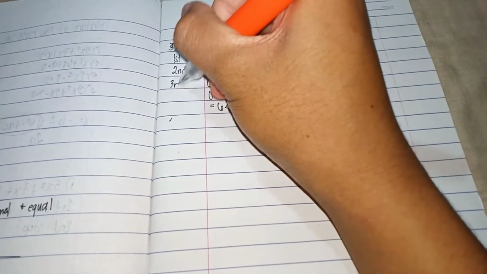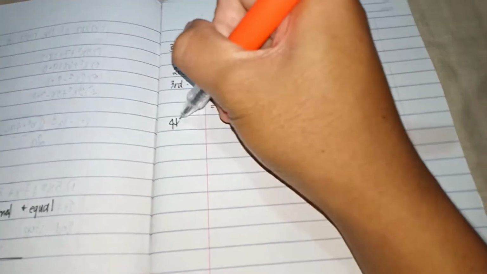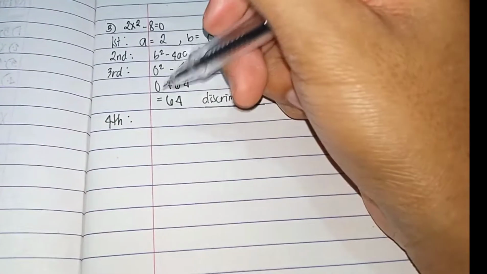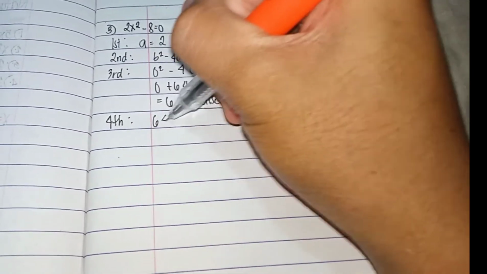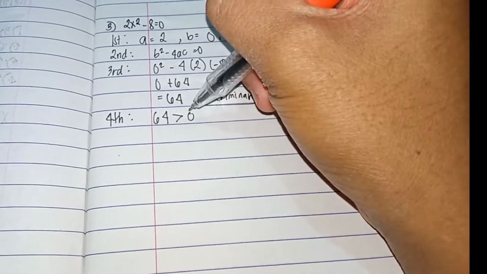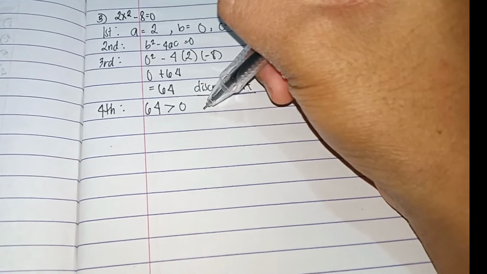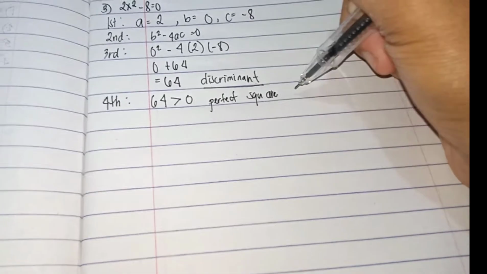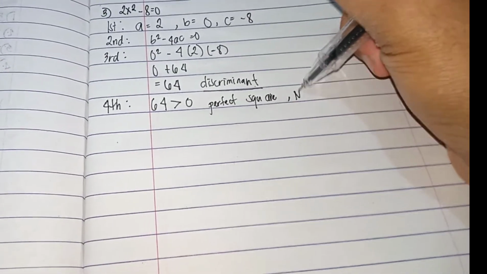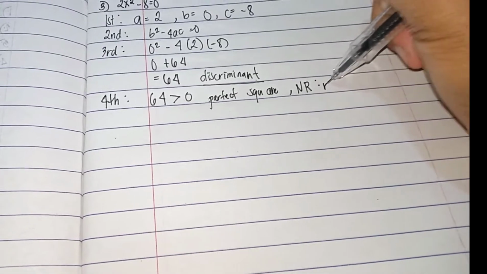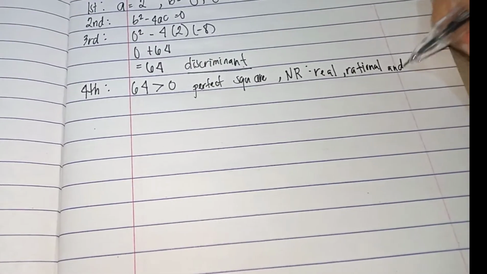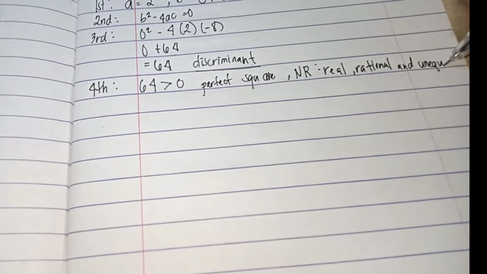So this is our third step. Then our fourth step is identify the nature of the roots of this discriminant. So 64 is greater than 0 and is a perfect square. So, therefore, the nature of the roots are real, rational, and unequal.